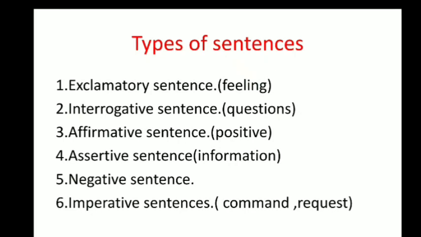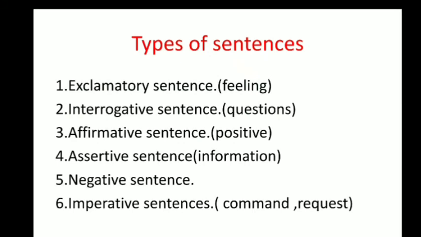The sixth type of sentence is the imperative sentence. If you have a polite request in the sentence or an adamant command in the sentence, then that is known as what? Imperative sentences. Any command or any request in the sentence is known as an imperative sentence. Just think of an example for yourself and check whether you know it or not.